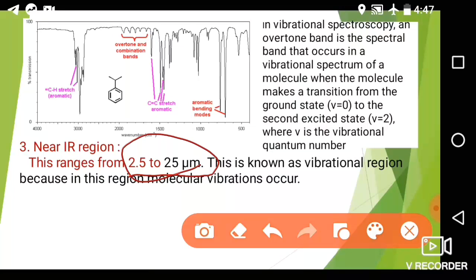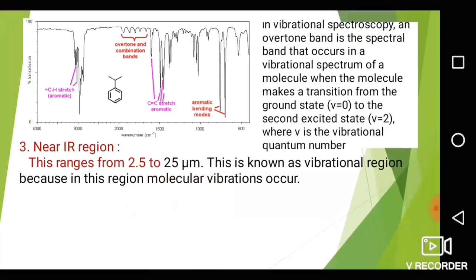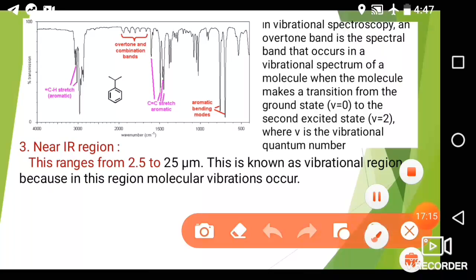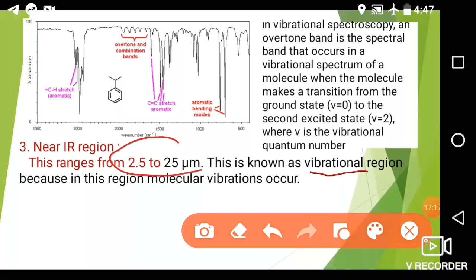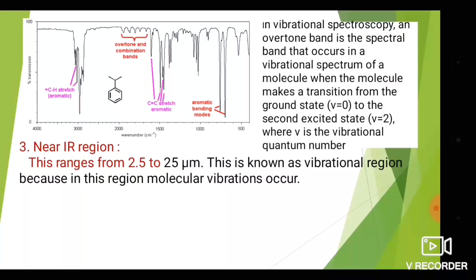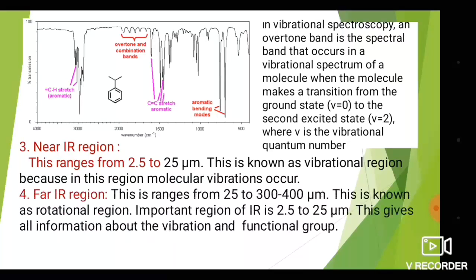After absorption of IR radiation, vibrations occur and we get the vibrational spectrum. This is known as the vibration region. When molecules absorb that amount of energy, they undergo molecular vibrations in this region. Such a region is known as the near IR region.